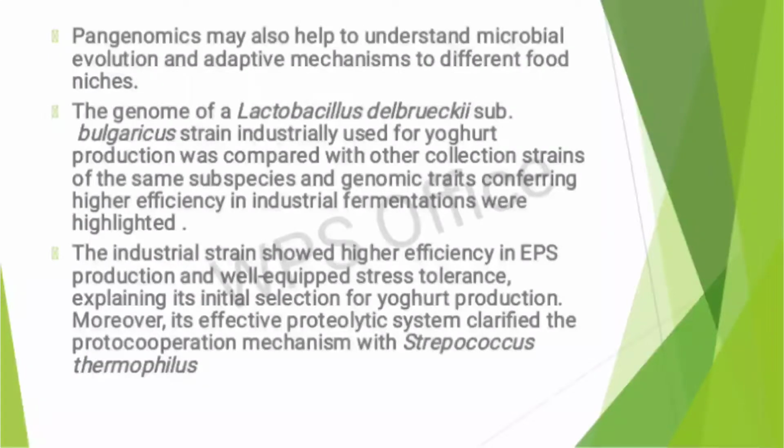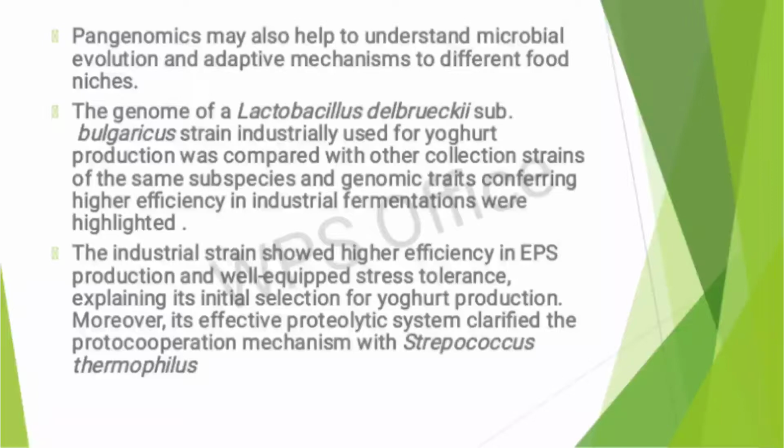Pangenomics may also help to understand microbial evolution and adaptive mechanisms to different food needs. The genome of a Lactobacillus delbrueckii subsp. bulgaricus strain industrially used for yogurt production was compared with other collection strains of the same subspecies, and genomic traits conferring higher efficiency in industrial fermentations were highlighted.